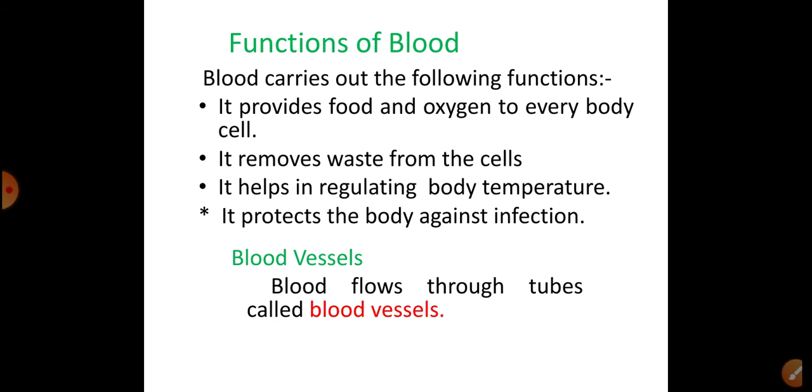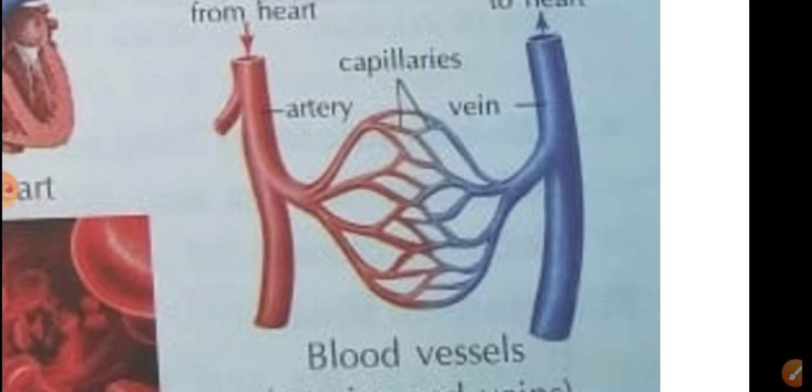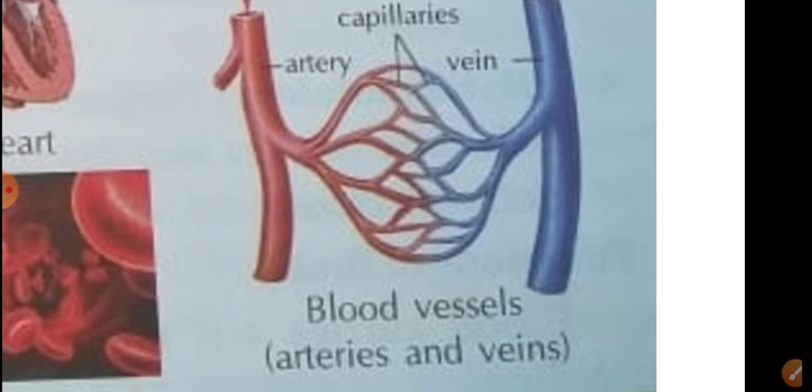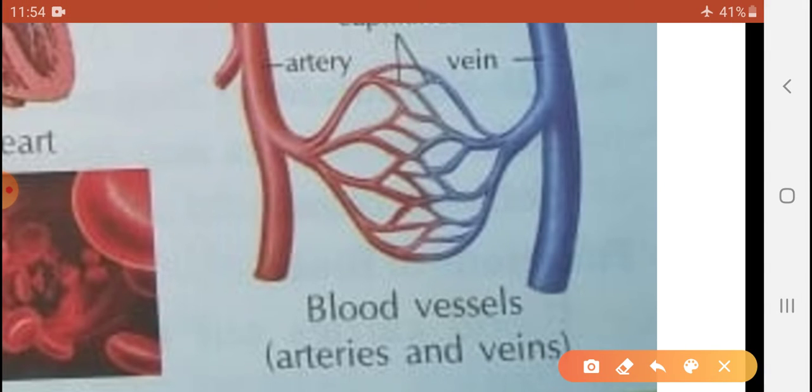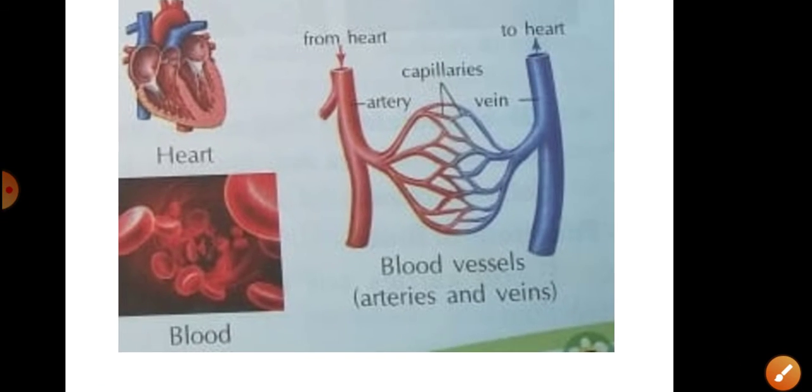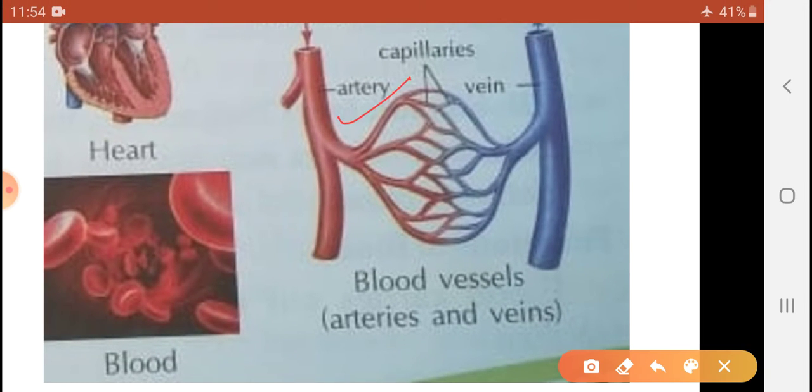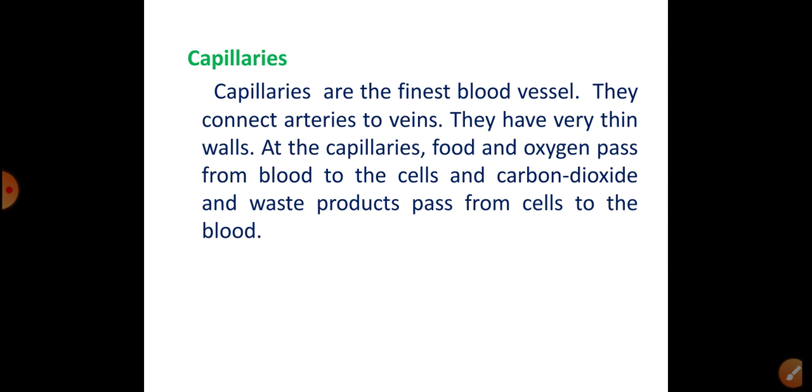If you see the given picture here, arteries and veins connect with each other through capillaries. In the capillaries, food and oxygen pass from the blood to the cells, and carbon dioxide and waste products pass from the cells to the blood.